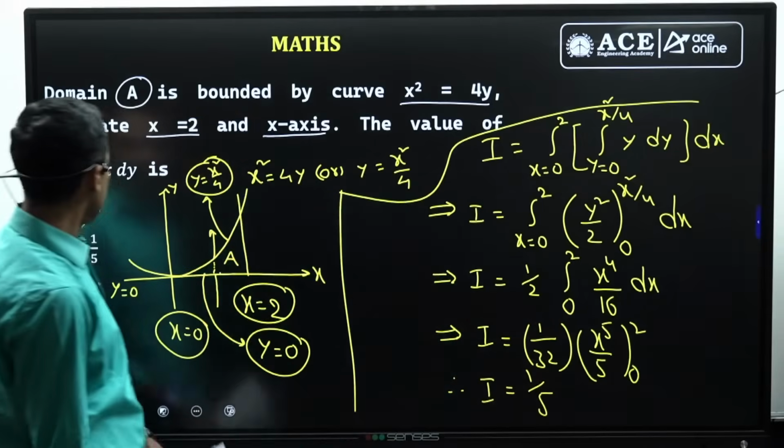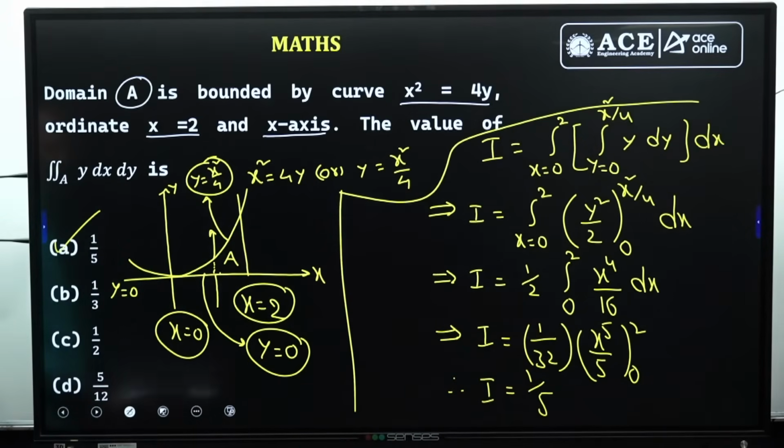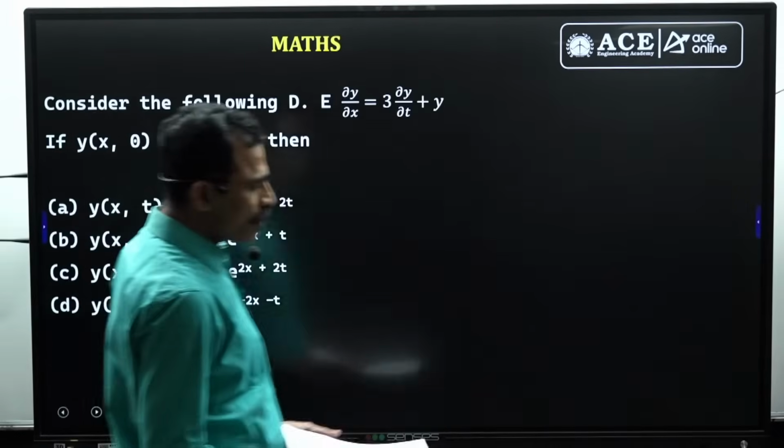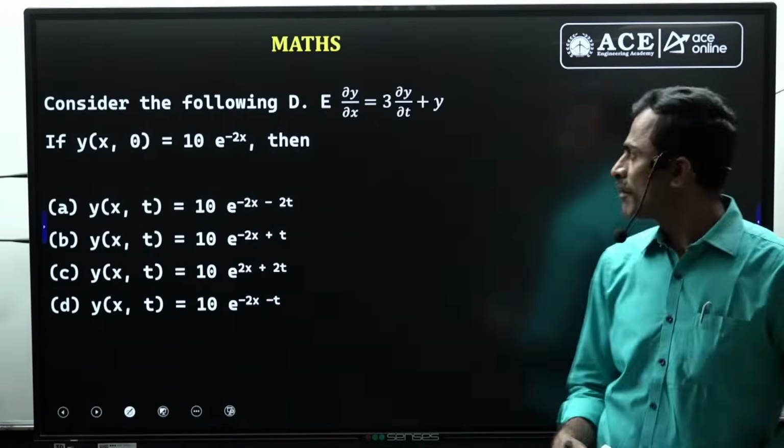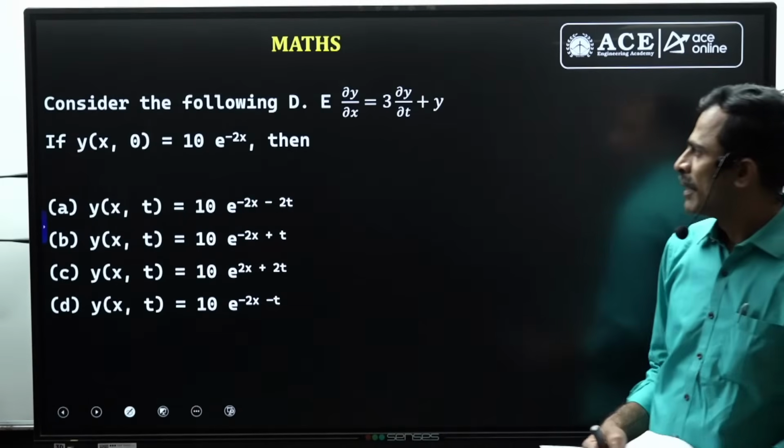So this is about the problem from the multiple integral topic. Now let us go to the next problem. This is a question from differential equations. In particular, it belongs to partial differential equations.